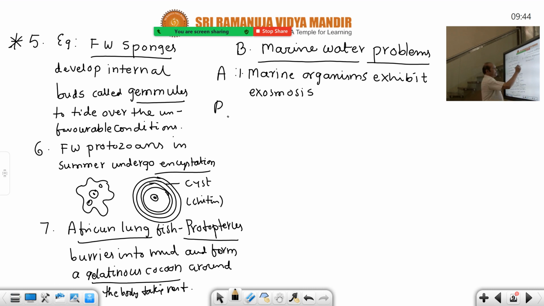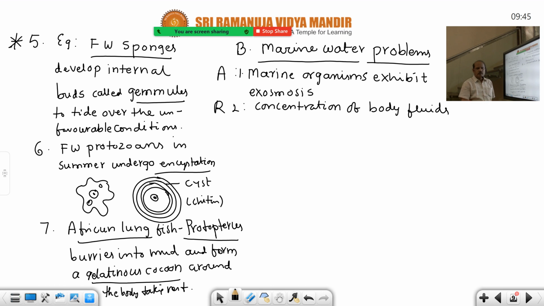So marine organisms exhibit exosmosis. So what is the reason? Concentration of body fluids is lesser than the surrounding seawater. That is the reason. These physiological reasons help to develop an adaptation to overcome those osmoregulatory challenges. Really they are facing nice challenge.